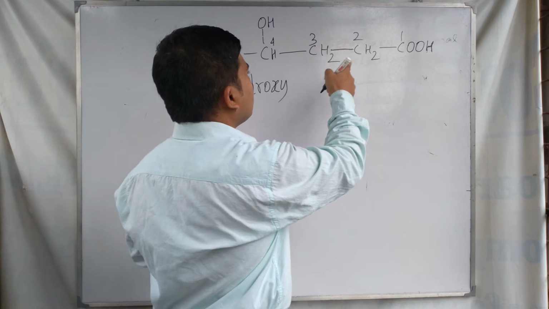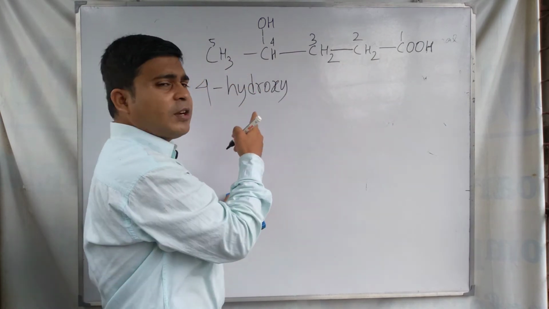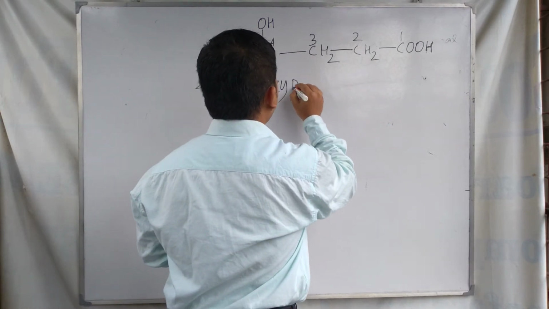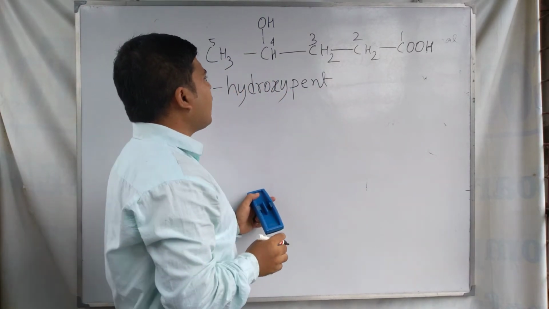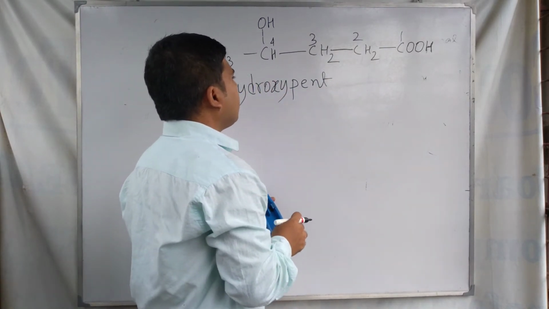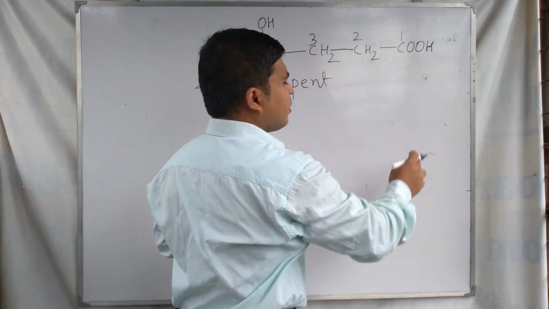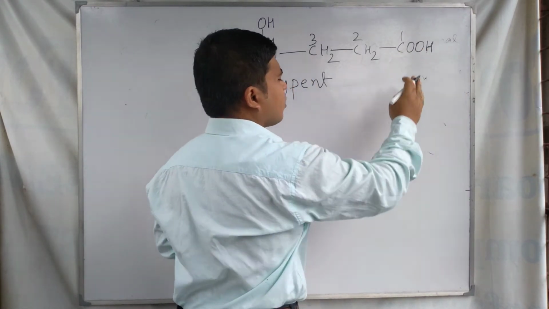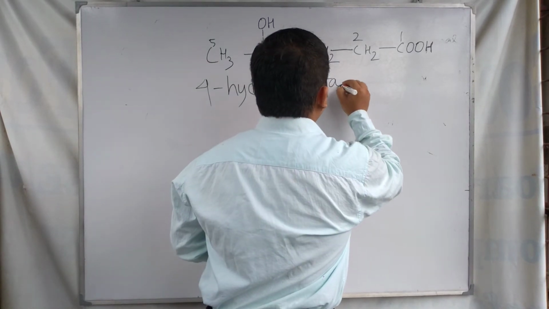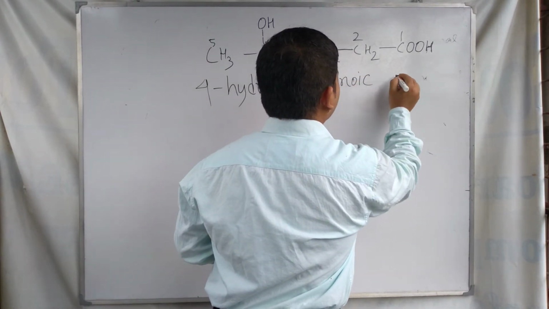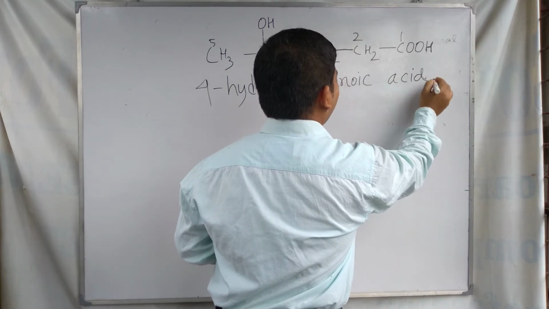After this we write the root word, pent: 4-hydroxy pent, and then the suffix for the carboxylic acid, the main principal functional group. So pentanoic acid.